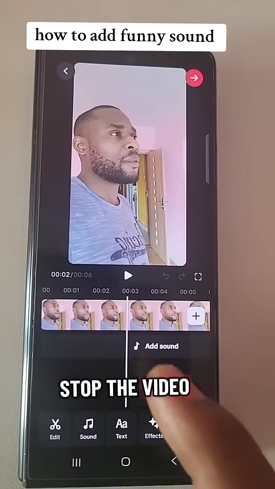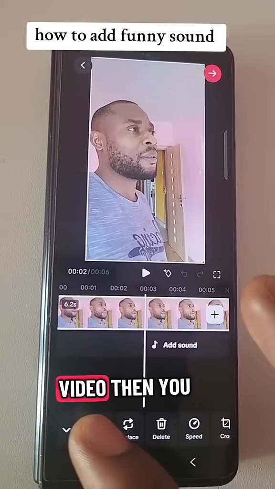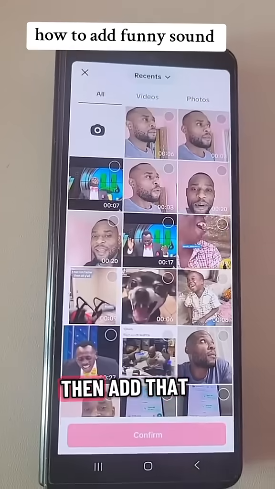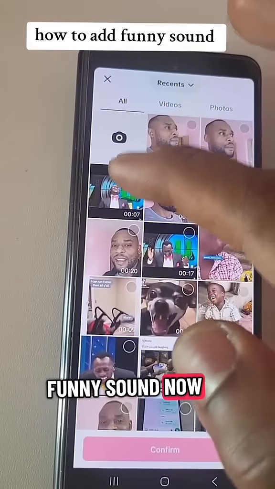Stop the video, then split. Tap on the video, then you click split. Then add that funny sound now. Add it.